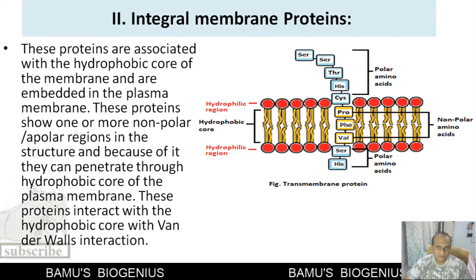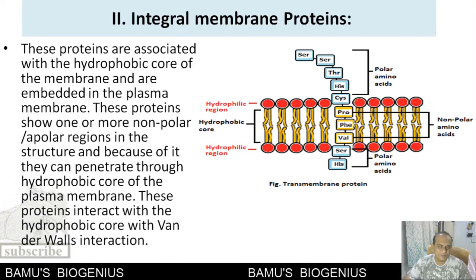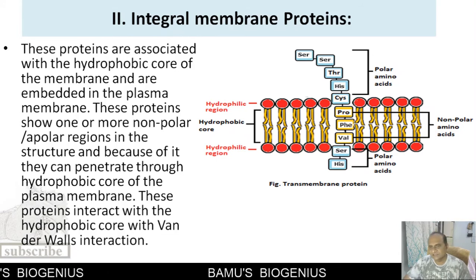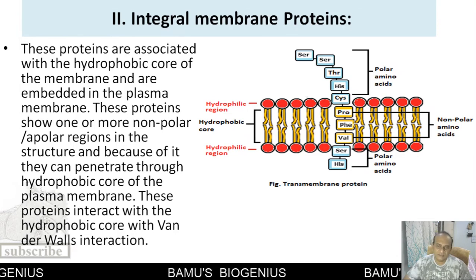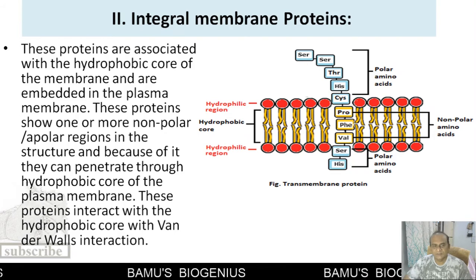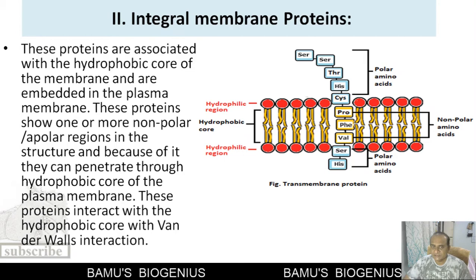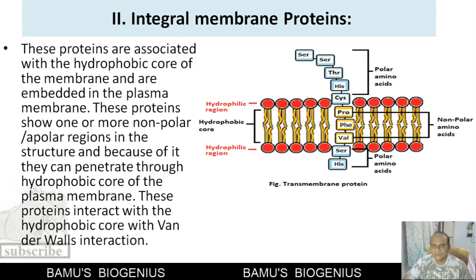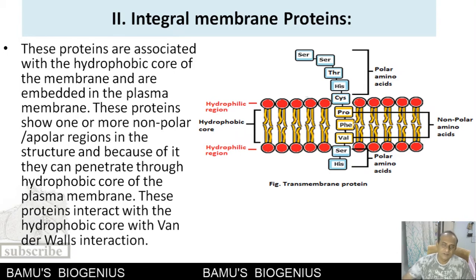The non-polar amino acids interact with the hydrophobic region of the plasma membrane, and the polar regions of the amino acid chain are exposed to the hydrophilic region of the plasma membrane. Because of this peculiar nature, these membrane proteins are able to penetrate through the hydrophobic core region of the plasma membrane.